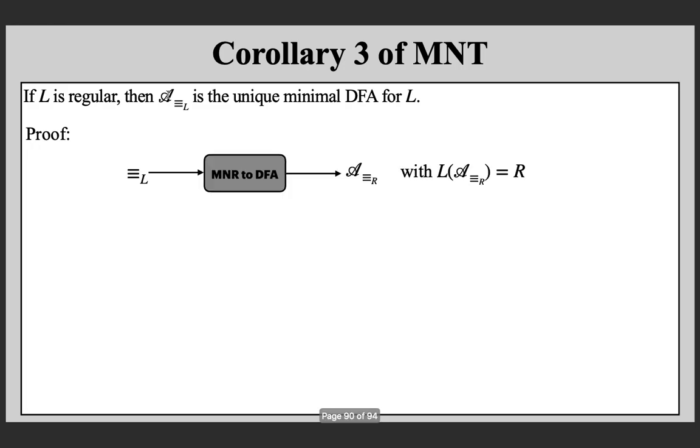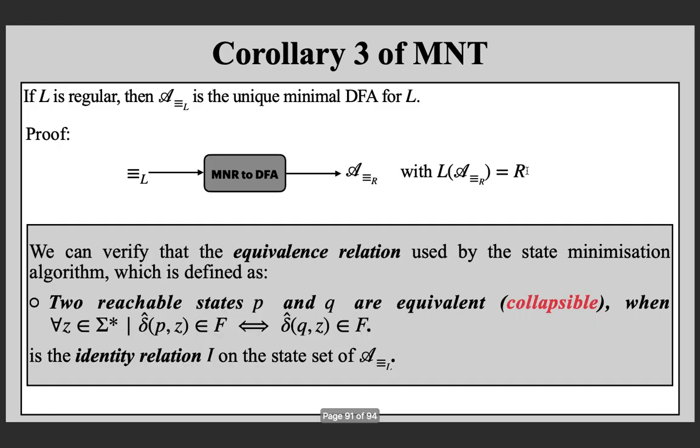Proof. Now, on this relation, when you apply the construction, you are getting an automaton, and because there are only finitely many equivalence classes for a regular language, you are getting a DFA for that language. We can verify that the equivalence relation used by the state minimization algorithm that we discussed is this equivalence relation.